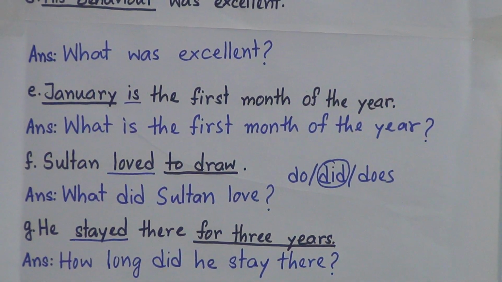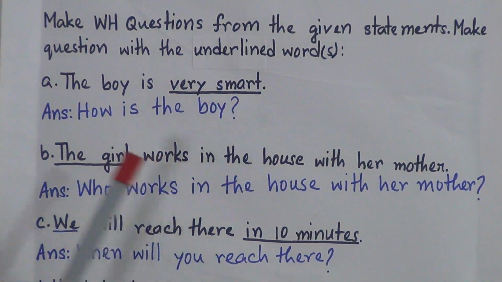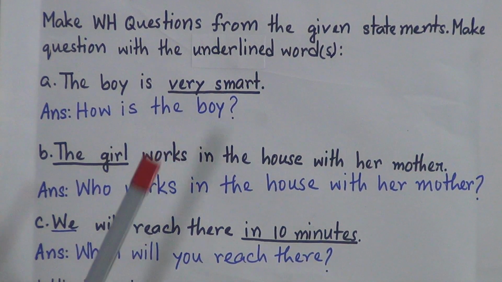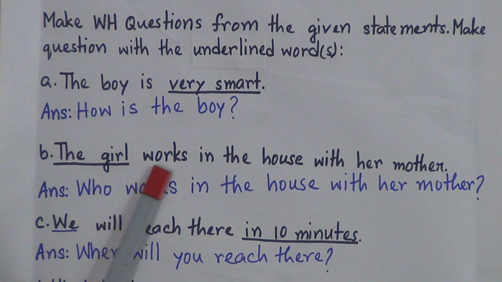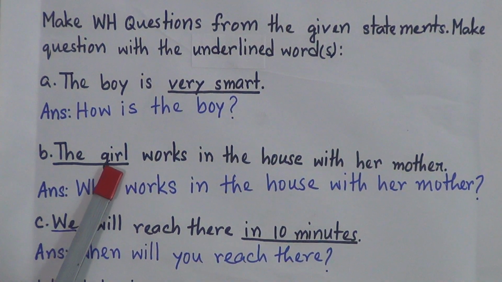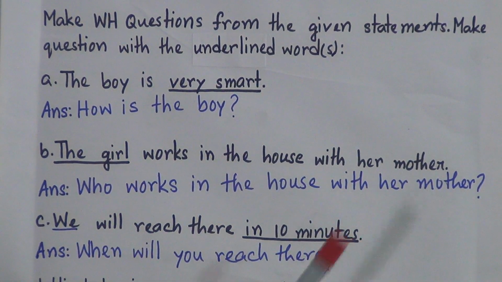Okay, let's have a look from the beginning. The boy is very smart. Very smart is underlined, and our WH question is how is the boy? And now number B, the girl works in the house with her mother. The girl is underlined, and our question is who works in the house with her mother.